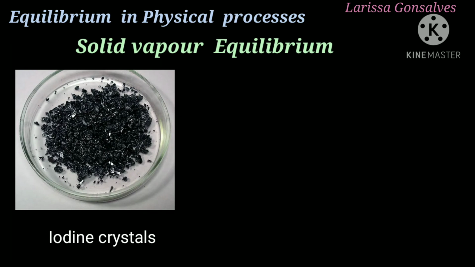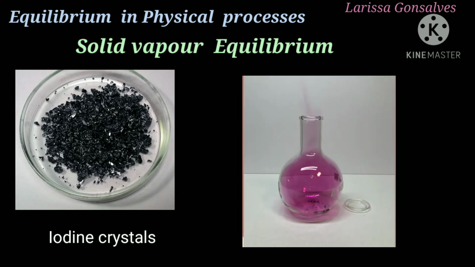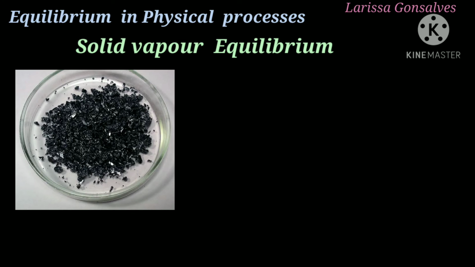Next is the solid vapor equilibrium. For solid vapor equilibrium, we are going to take iodine crystals in a closed vessel. Since we are taking iodine crystals, they are in solid state. As the time passes, you will see there is a purple color which is developed inside the closed vessel. And this shows that the crystal iodine gives out violet color vapors. However, the intensity of the violet color becomes stable after certain time.